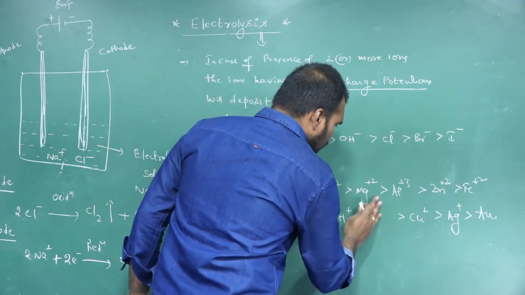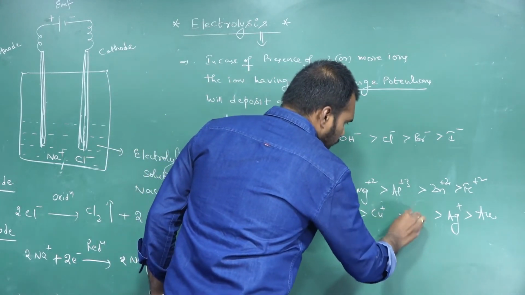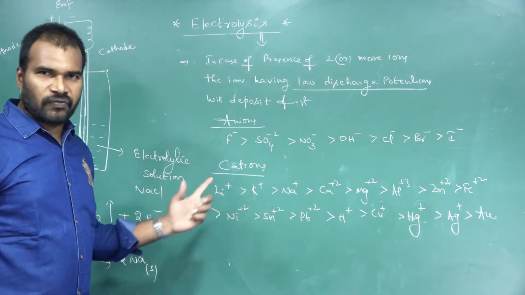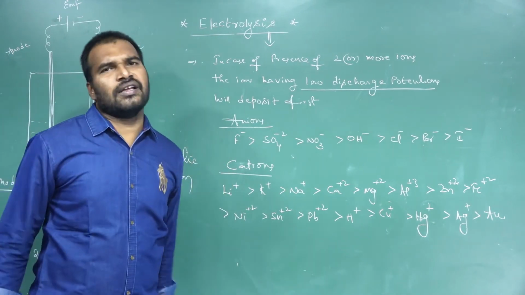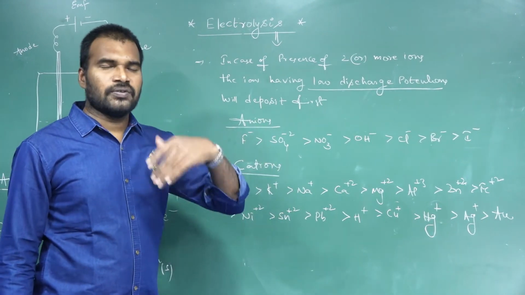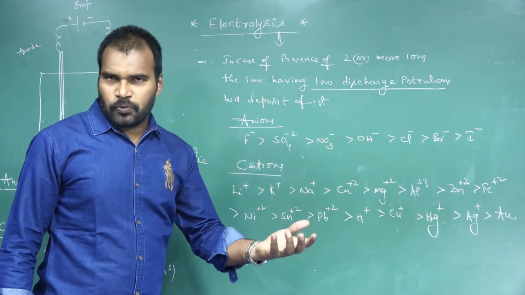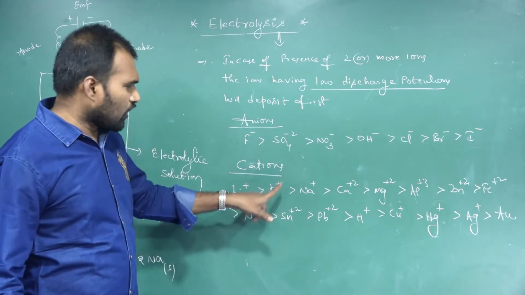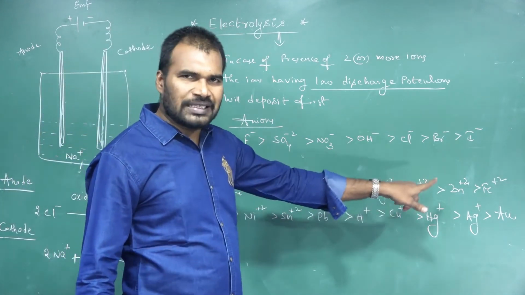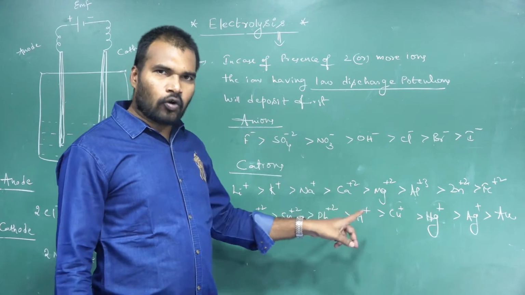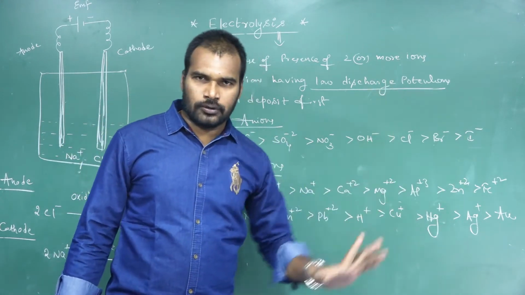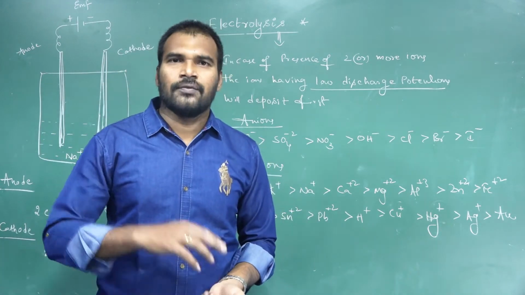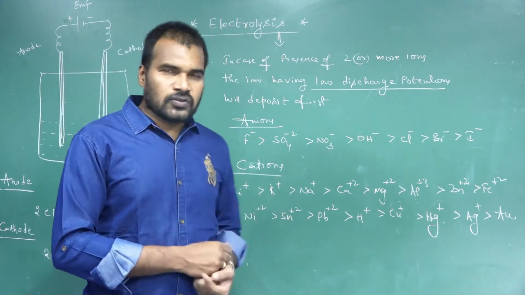See, after copper, mercury will come. So this is the order of discharge potentials of cations, in the same order as the electrochemical series. In the electrochemical series, we arrange the metal ions based upon their oxidation potential values. The same order: lithium, potassium, sodium, calcium, magnesium, aluminium, zinc, iron, nickel, tin, lead, hydrogen, copper, mercury, silver and gold. So this is the order of discharge potentials of cations. I hope you understood the process of electrolysis.